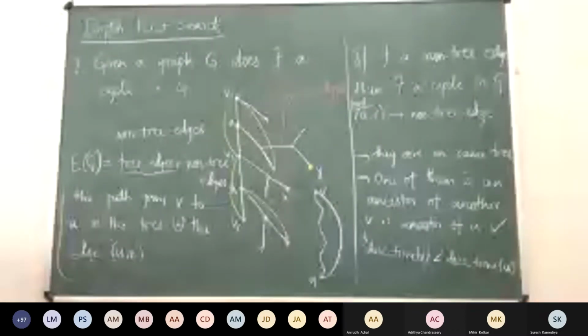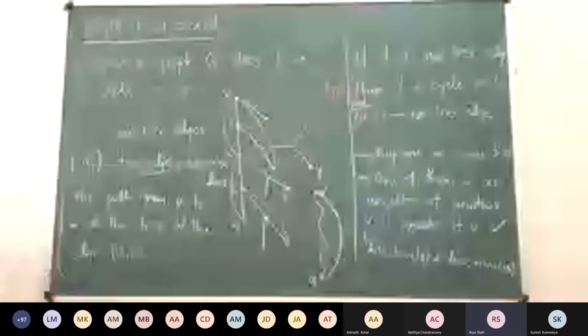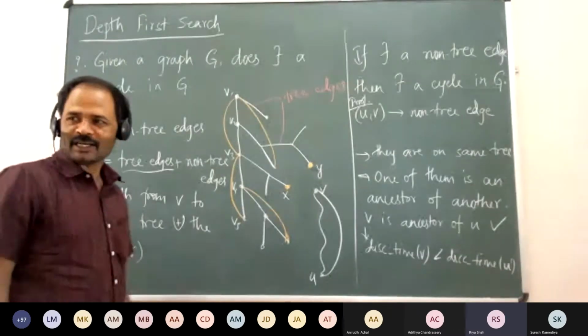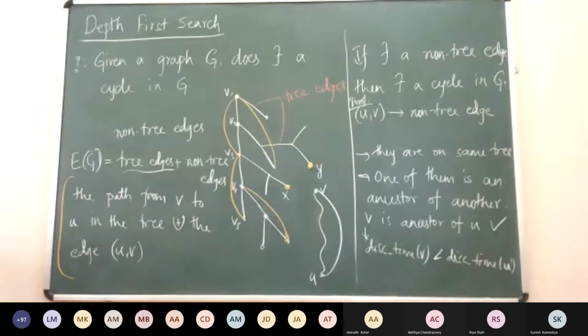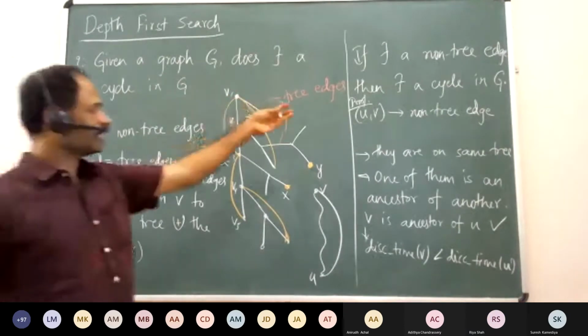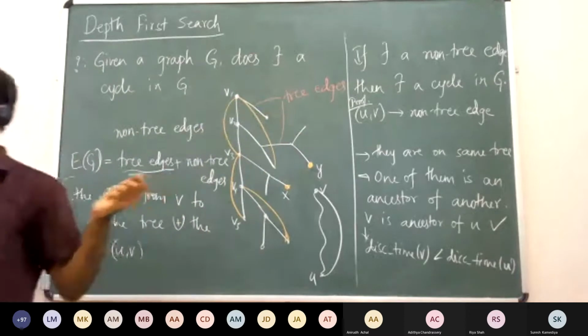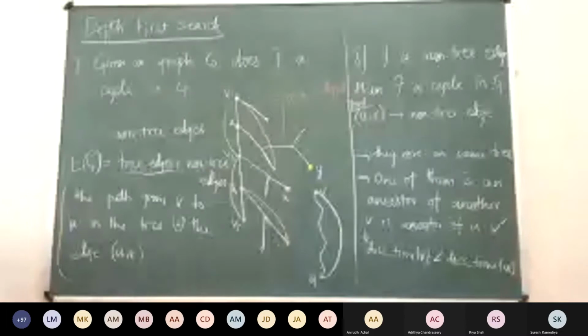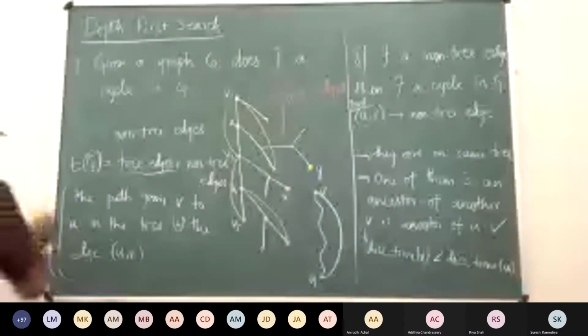Sir, so the reverse is not true, right? If there exists a cycle, then it has a non-tree edge. Wonderful. That is what I was coming at. The algorithm is not done yet. This is just one direction: if there exists a non-tree edge, we have proved that there is a cycle. So what is our algorithm? Our algorithm is pretty simple.